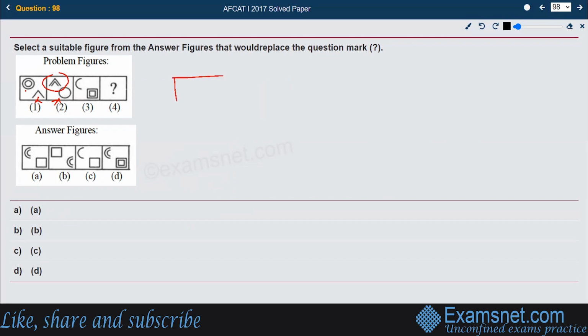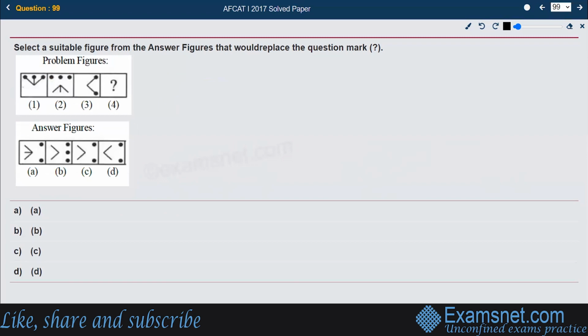So what should happen in the fourth figure? The C should come at this place and should be increased to double the number, and the square should go to the C's place and should become single, because ultimately it was double. So what is it following? It is being followed in option number B. So that seems to be the right answer.